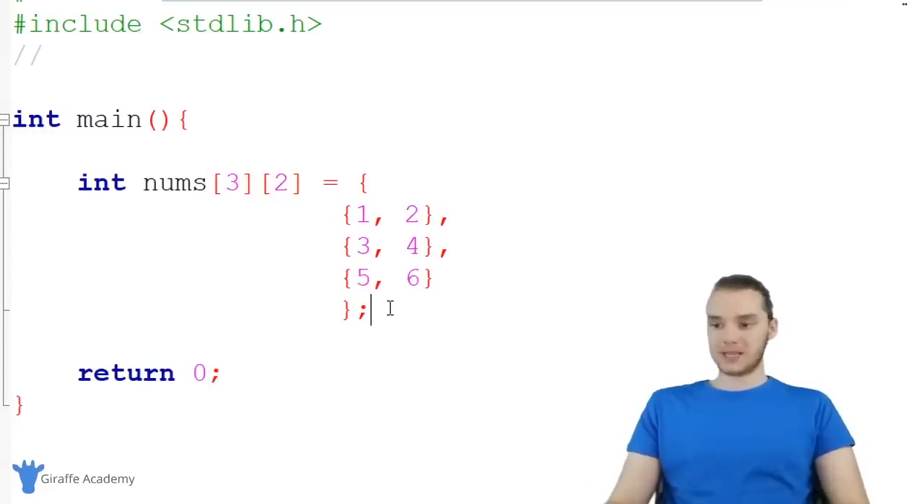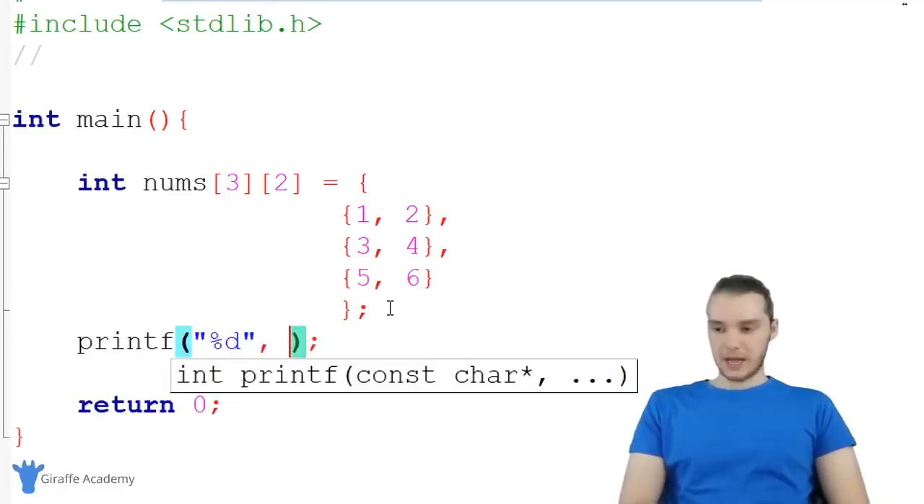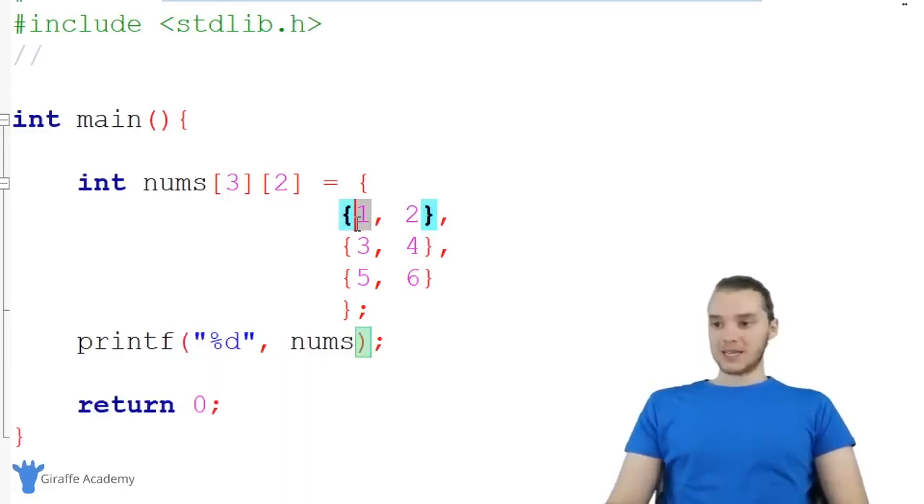So now let's talk about accessing these elements. So I'm gonna create a little print statement here, and we're gonna print out some of this stuff. So I'm gonna say %d, and I'm gonna show you guys how we can access individual elements. So basically, I'm gonna say nums, and let's say that I wanted to access this top left element, this 1. The first thing I wanna do is specify the index where the value that I wanna access is stored. So like this would be index position 0, this would be index position 1, this would be index position 2. So we're gonna say 0.